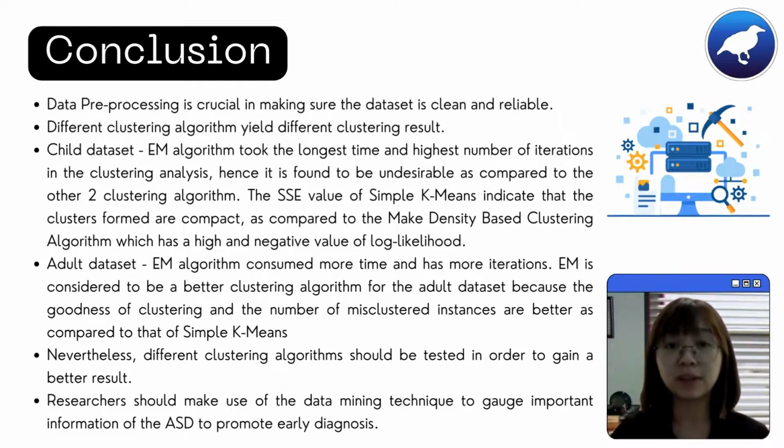As for the evaluation of the clustering algorithms' performance, it is found that simple k-means is a better choice for the child dataset, for it took the shortest time and iterated the least. The SSE value also indicates that the clusters formed are compact. As for the adult dataset, EM is considered a better algorithm despite its number of iterations and the time taken to build the model. It has the least number of misclustered instances and the lowest log likelihood value. However, the accuracy of the clusters formed can be further improved by using other clustering algorithms.